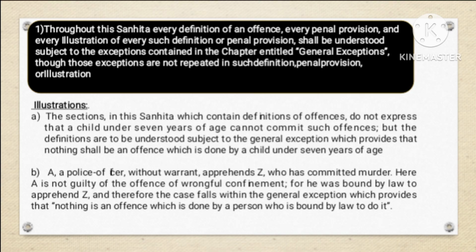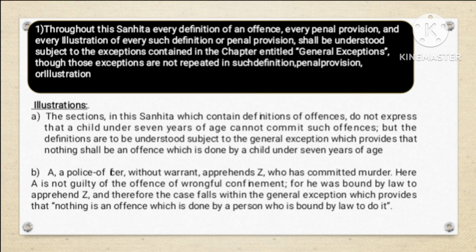So this means that the defined crimes do not say that a child under 7 cannot commit these crimes, but it is understood that a child under 7 cannot be guilty of a crime. Let's take a second example.